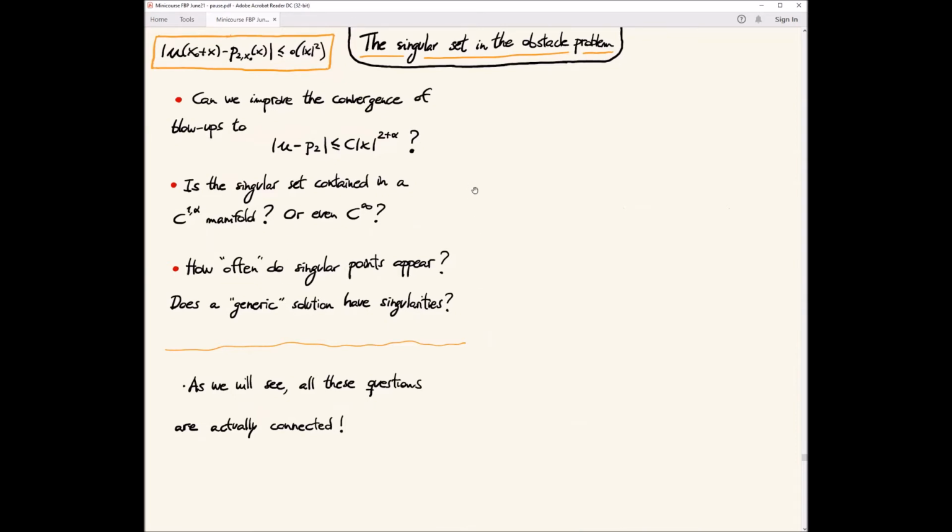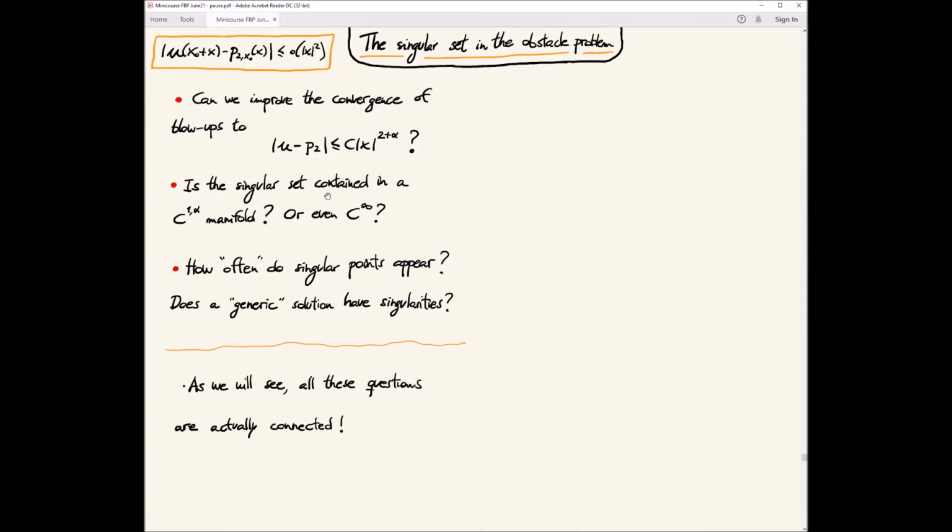So for these two questions you can maybe deduce that they are connected, because, for example, once we had this expansion with a modulus of continuity, we got a C1 manifold. So it is very natural that if we improve the modulus of continuity to 2 plus alpha here, then you can improve the manifold to be C1 alpha. So this connection is natural. And then we will see if we can improve this to something better.